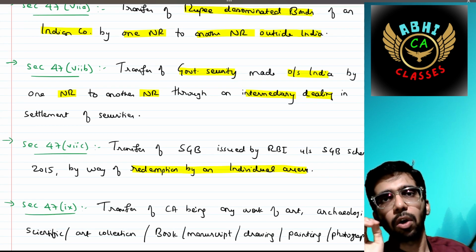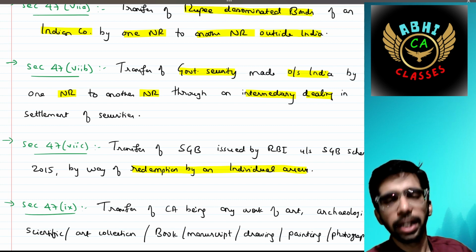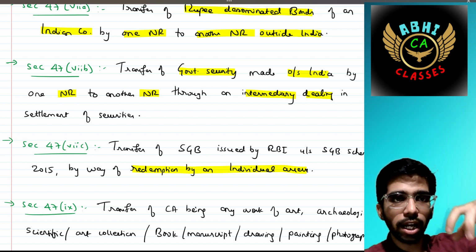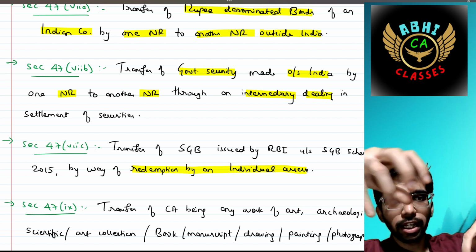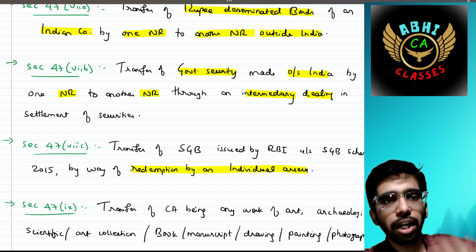Then 47 subclause 7b says the transfer of government security made outside India by one NR to another NR through an intermediary dealing in settlement of those securities outside India. Same as RDBs, okay.